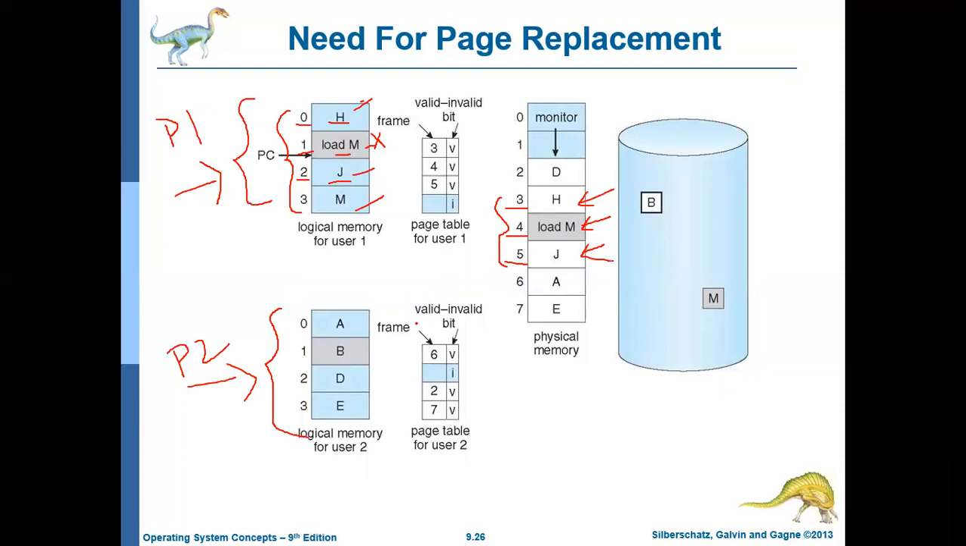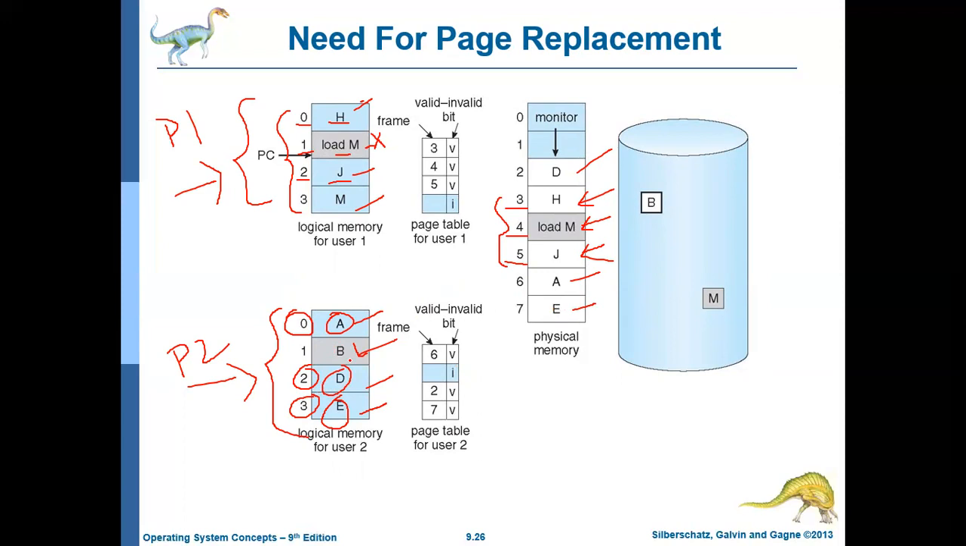Similarly, if you take process 2, again it contains 4 pages: A, B, D and E. Three of these pages are available in the main memory, whereas page B is not available. Page 0 of process 2 is available in frame 6. Page 2 of process 2 is available in frame 2. Page 3 of process 2 is available in frame 7. But page B is not available currently.